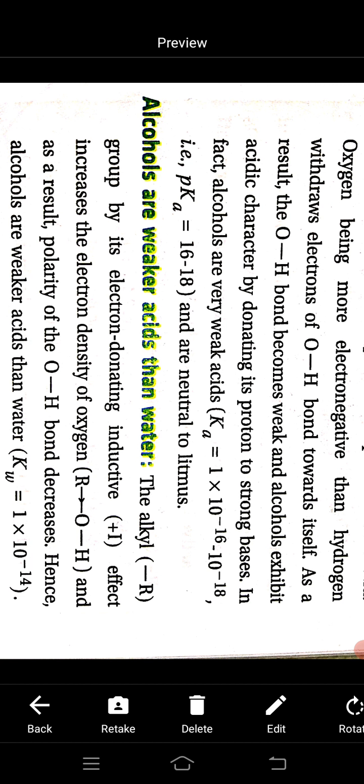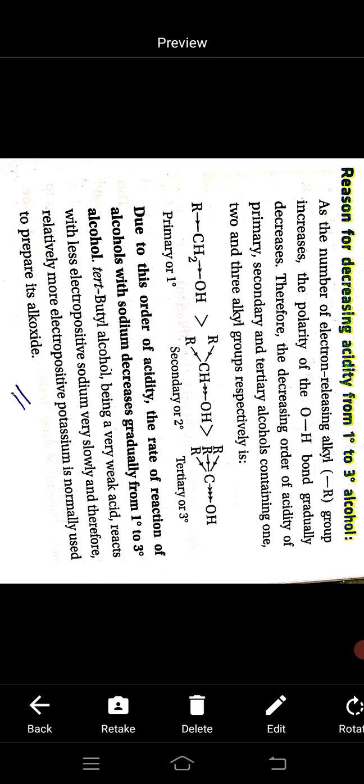Okay, understand? Now we see the order of acidity of 1 degree alcohol, 2 degree alcohol and 3 degree alcohol. As the number of electron releasing alkyl groups increases, the polarity of the OH bond gradually decreases.